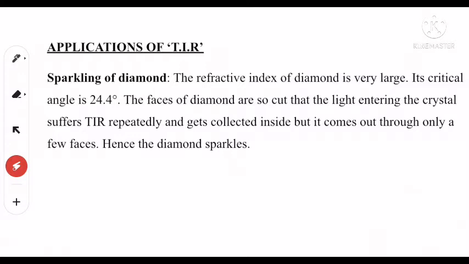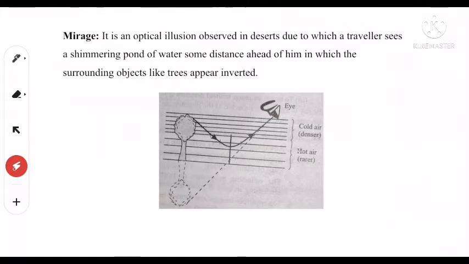So the faces of the diamond are so cut that the light entering the crystal suffers total internal reflection repeatedly and gets collected inside, but it comes out through only a few faces, and the diamond sparkles. Because the critical angle for the diamond is small, nearly equal to 24.4 degrees, when light enters, it goes through multiple reflections inside the diamond and comes out by some faces, hence the diamond sparkles. The next one is the mirage.